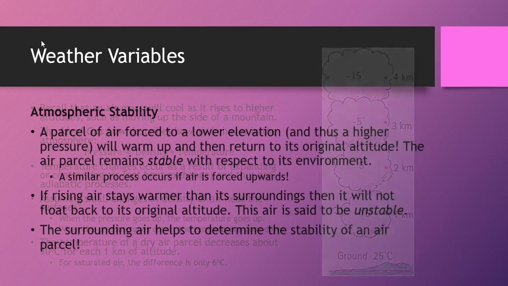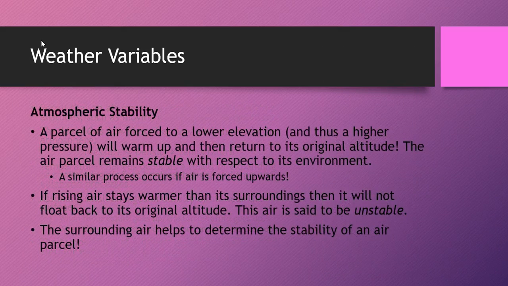If you force a parcel of air to a lower elevation, it will warm up and then return to its original altitude, and the air parcel remains stable with respect to its environment. It just moves up and down. A similar process can occur if the air is forced upwards. However, if the rising or lowering air stays warmer than its surroundings, then it will not be able to just float back down. If it doesn't cool, it won't be able to move back down to the surface. And so that air would be unstable.